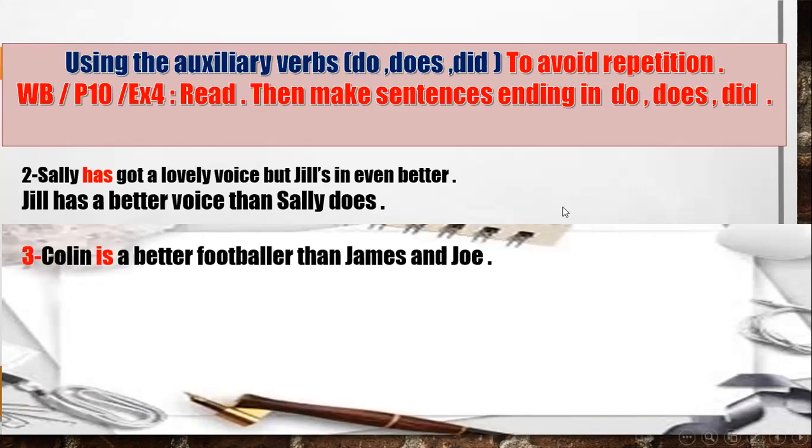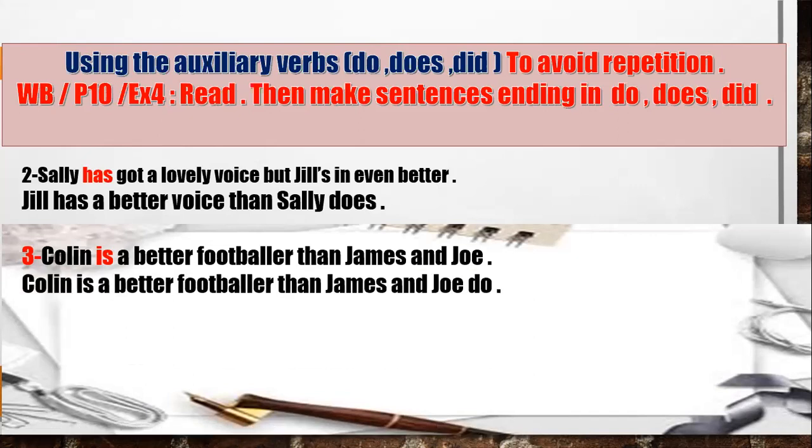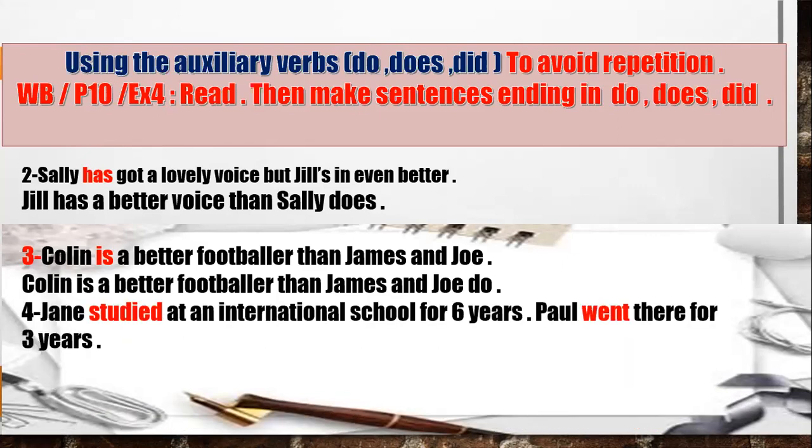Number 2. Colin is a better footballer than James and Joe. Which one is better? Colin is better than James and Joe in playing football. So we can rewrite the sentence with the person who is better. Colin is a better footballer than James and Joe. Here we have singular or plural? We have a plural subject, which is James and Joe. So you are going to use do, not did or does. Again, Colin is a better footballer than James and Joe do.